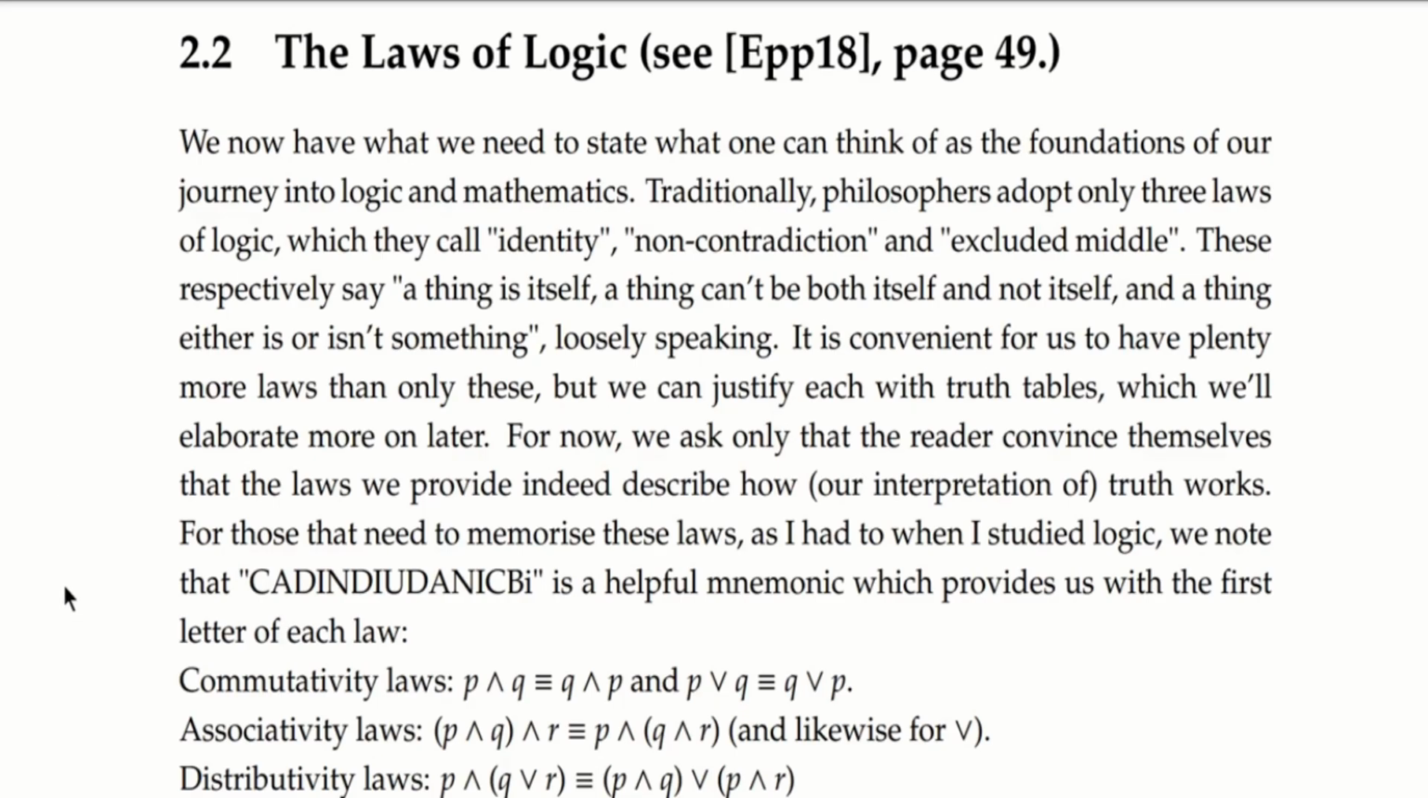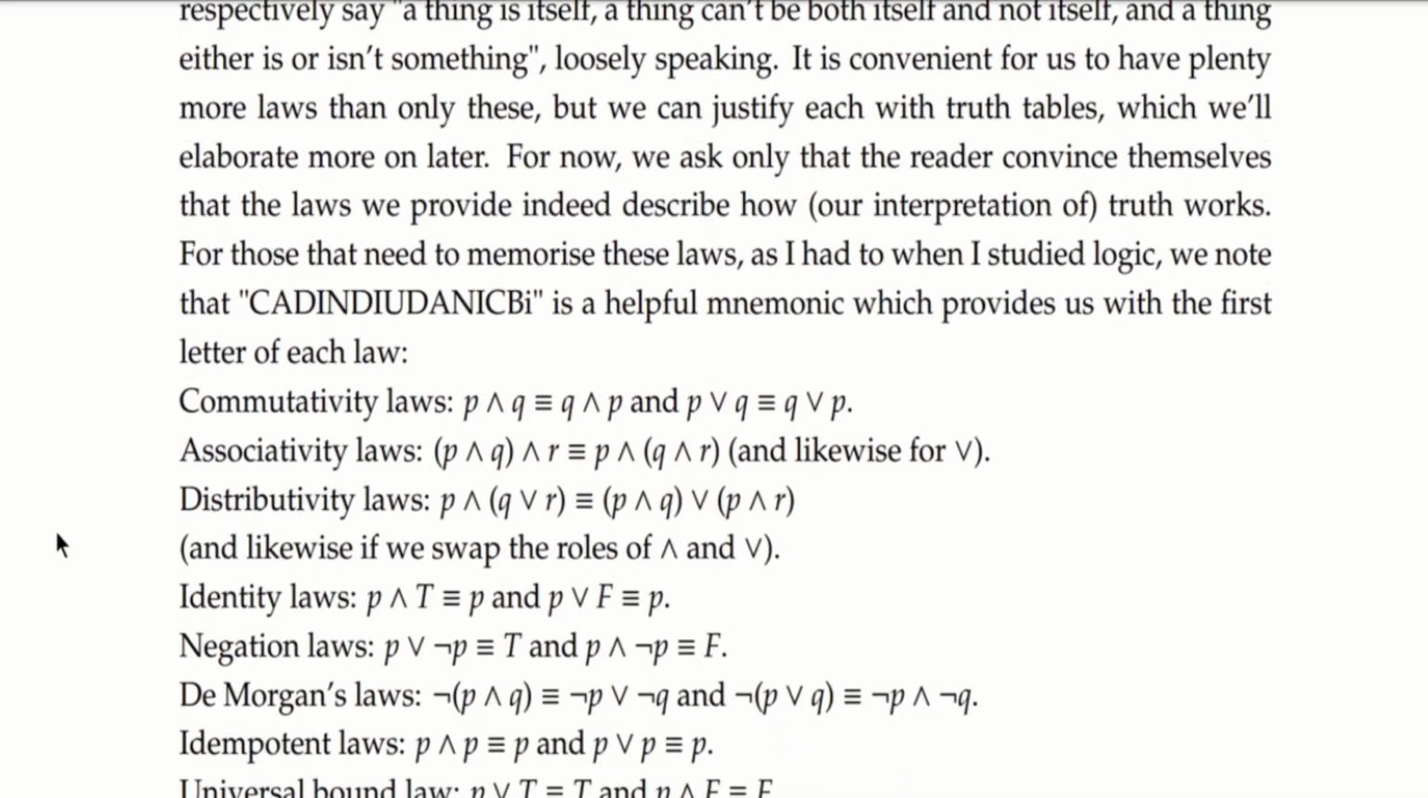Traditionally, philosophers only adopt three laws of logic, which they call identity, non-contradiction, and excluded middle. Very loosely speaking, these respectively say that a thing is itself, a thing can't be both itself and not itself, and a thing is either something or it isn't something. It is convenient for us as mathematicians to have plenty more laws than only these three, but we can justify these laws using truth tables, which we will talk about later. For those that need to memorize these laws, like I had to when I was studying logic, we just want to note that kadin diudanik b is a helpful mnemonic which will provide you with the first letter of each law.